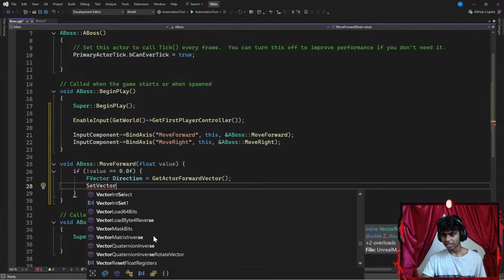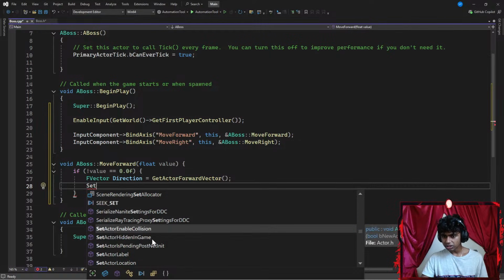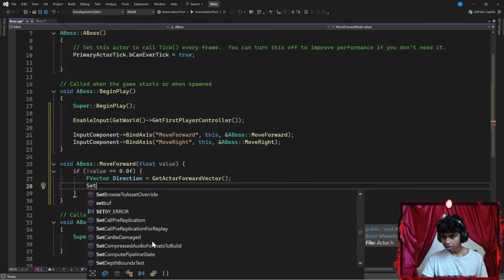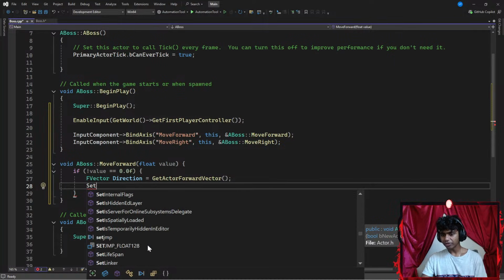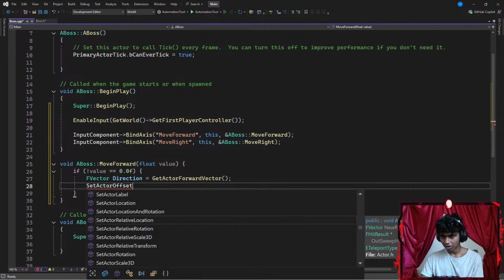Okay, it's none of these, honestly. Guys, I might have to look this part up. Okay, there are a lot of sets here. It was something with offset. I remember the function has something like offset to it. It's something like set actor offset. Okay, I don't think this was the function name, though. Okay, so set actor location and rotation. Set actor location. No, it wasn't set actor location.